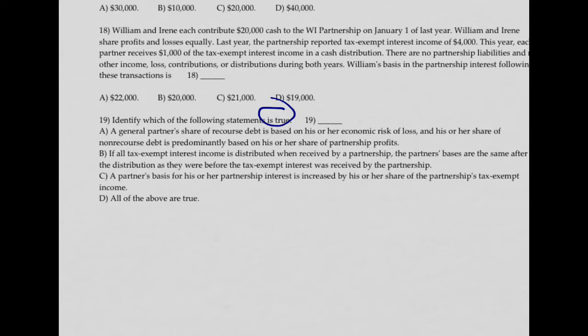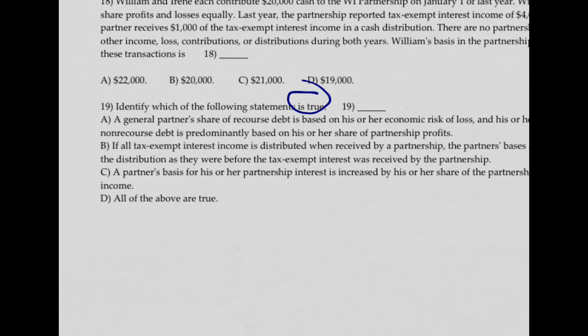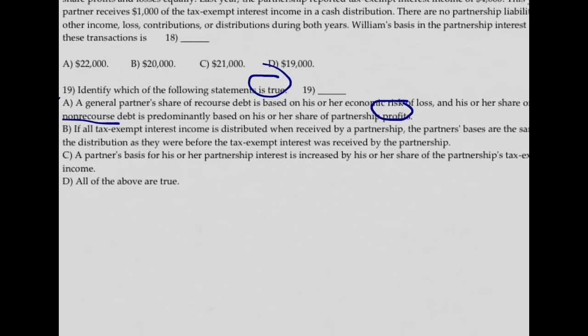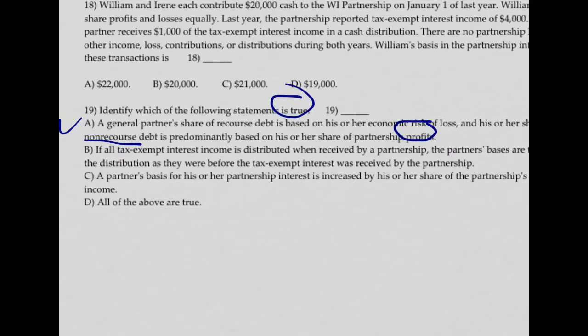A: General partner's share of recourse debt is based on his or her economic risk. That's true. His or her share of non-recourse debt is based on share of profits. That's true. So far A is true. B: If all tax-exempt interest is distributed when received by a partnership, the partners' bases are the same after the distribution as they were before.